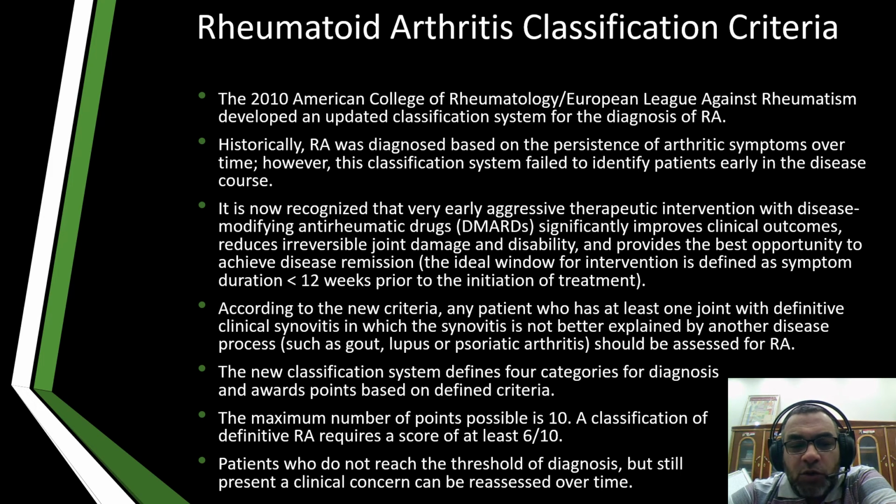But patients who don't reach the threshold for diagnosis or classification but still present a clinical concern can be reassessed over time, and as in this case, you can see that rheumatoid factor, for example, was negative at the beginning but became positive after a few weeks.